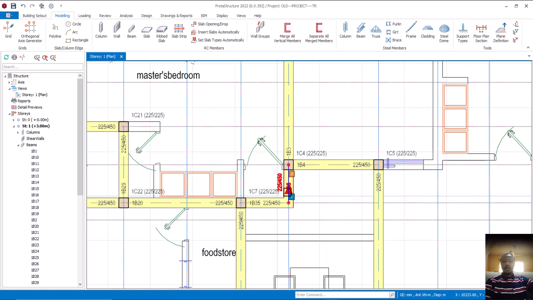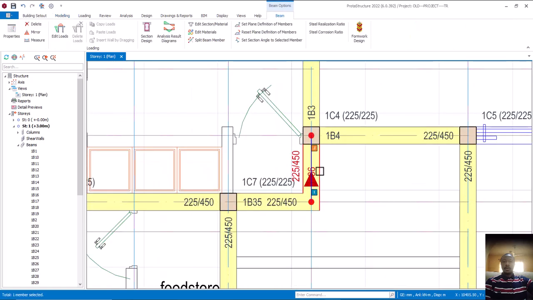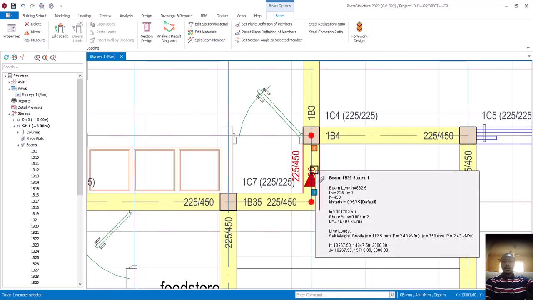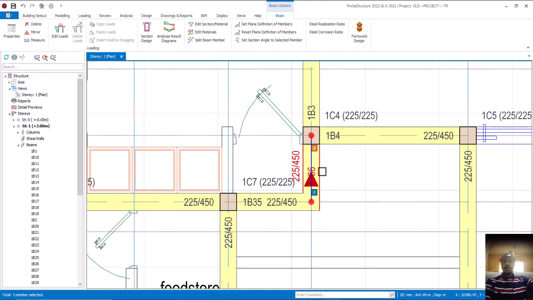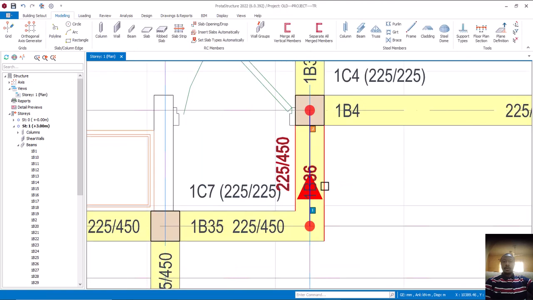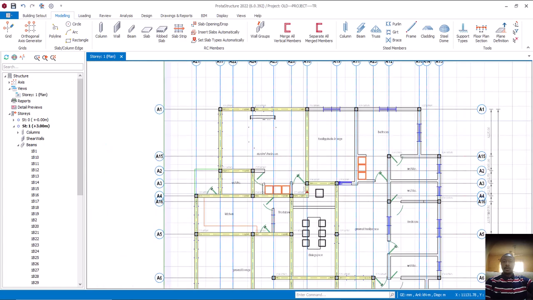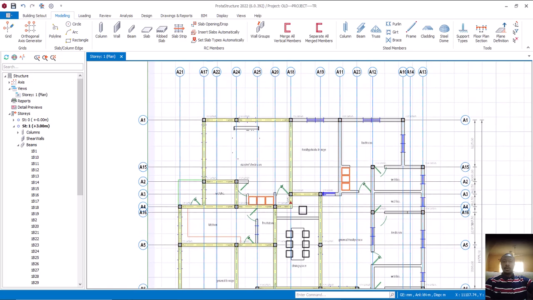Can you see? So it's this particular one now that is carrying this one here. Is that okay? This is a cantilever. Is this one now that is carrying this one? Sorry, I beg your pardon. This particular one I just clicked now is carrying this one now. You see, that's beam 36. This beam 36 is the one carrying beam 35. Can you see it now? So that is that. I have done this one now like this.